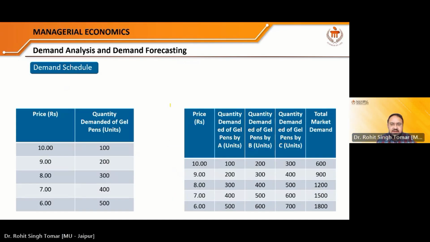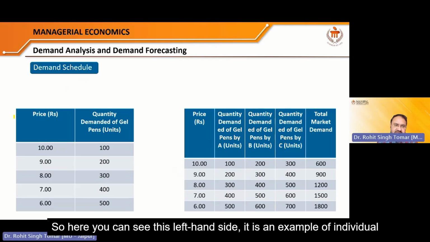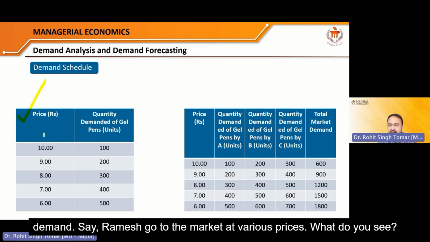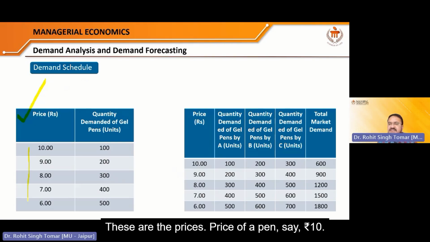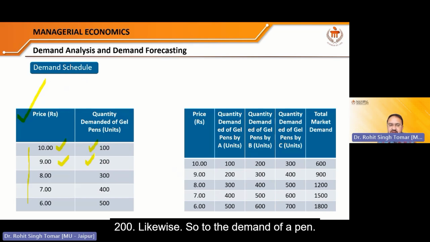Let's move ahead now. This is another example of the demand schedule. Here, on the left hand side, it is an example of individual demand. Say Ramesh goes to the market at various prices. These are the prices. Price of a pen, say 10 rupees. When the price of the pen was 10 rupees, its demand was 100. If the price is less, 9 rupees, the demand was 200. Likewise. So it is the demand of a pen.